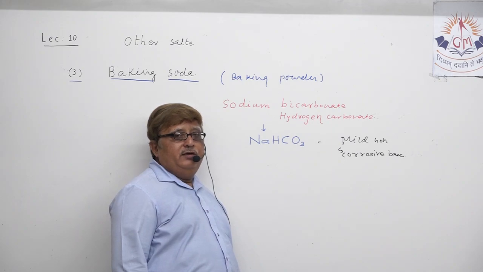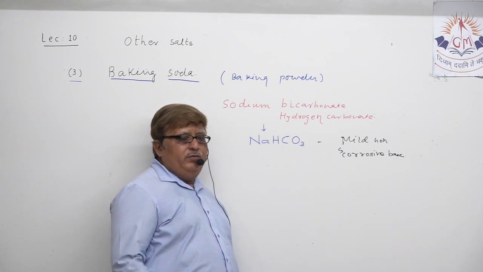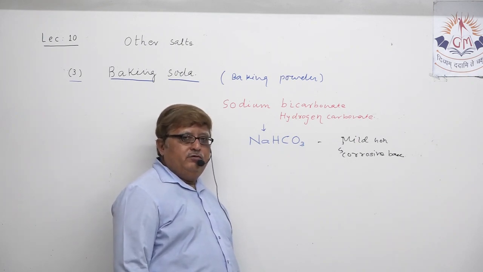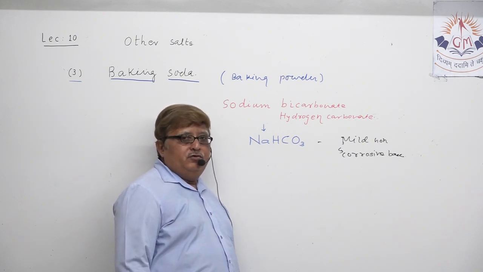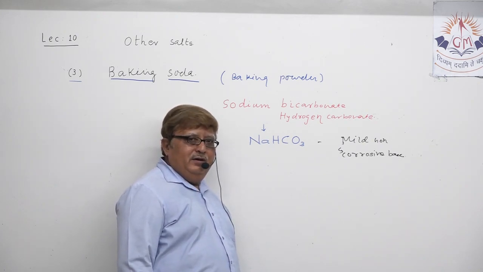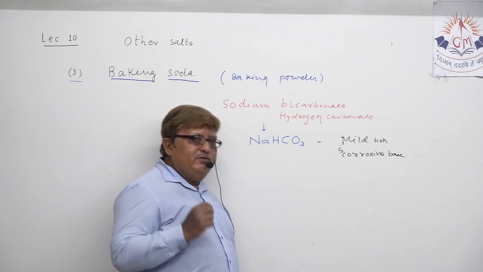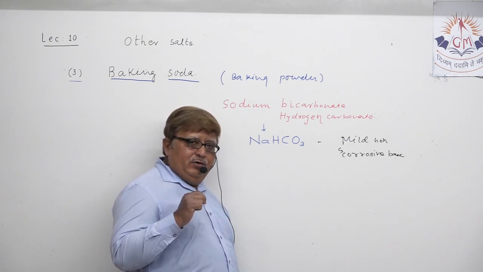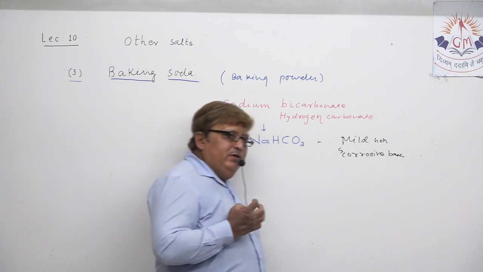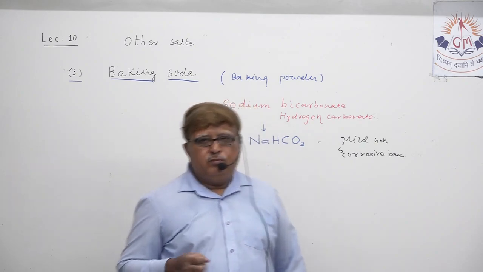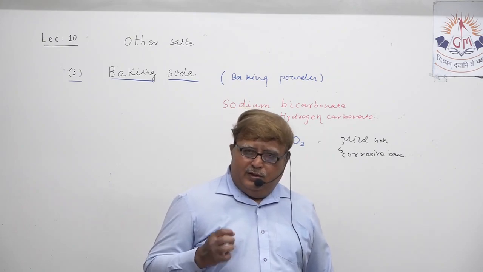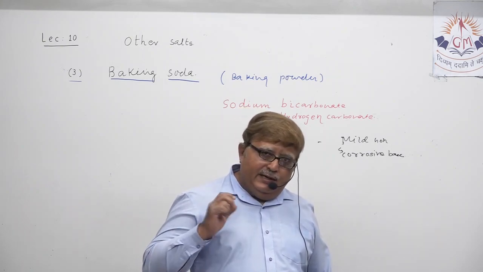It is also utilized to prepare the soda-acid fire extinguisher, which you must have studied somewhere in a previous standard. The same baking soda, with a mild acid, tartaric acid, is also added to make a food item with some sour flavor. Suppose you want to prepare dhokla, etc., there the baking powder is actually added.